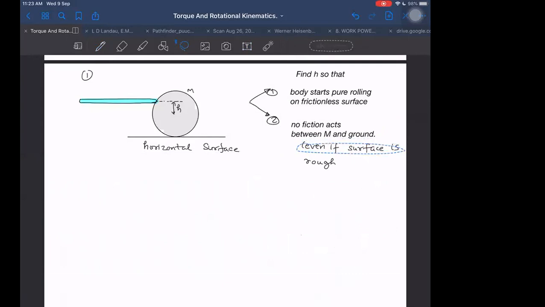Sir, is it not a case of angular impulse? It can be considered a case of angular impulse. It can be considered a case of torque. It can be considered a case of anything. The thing is, with what you know, you can do it. So we don't have to use anything new for this.